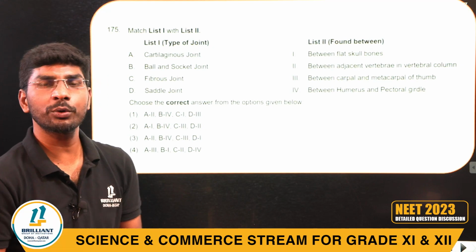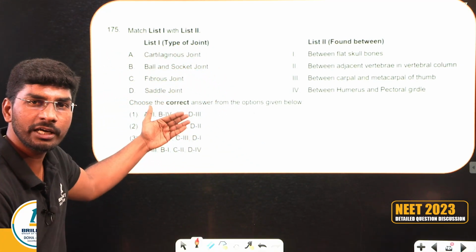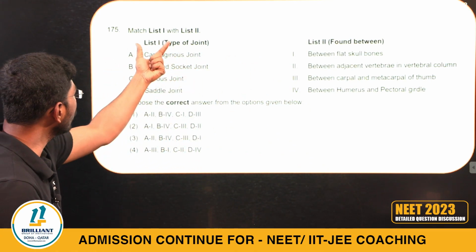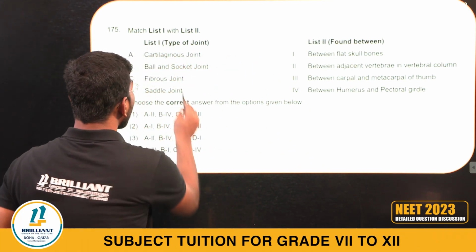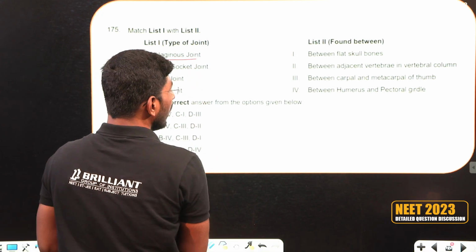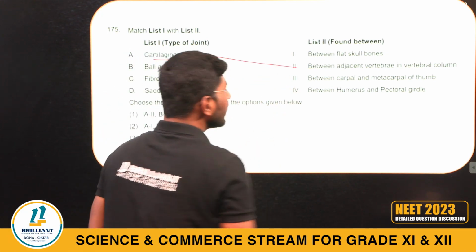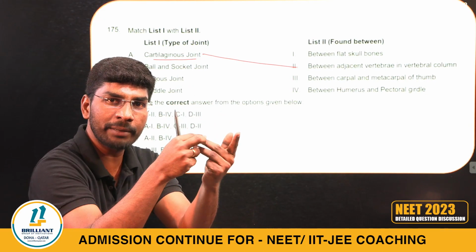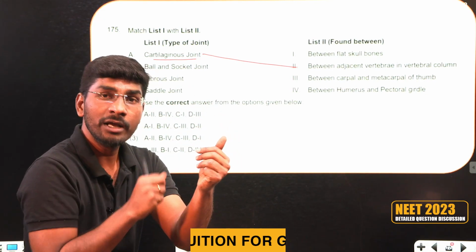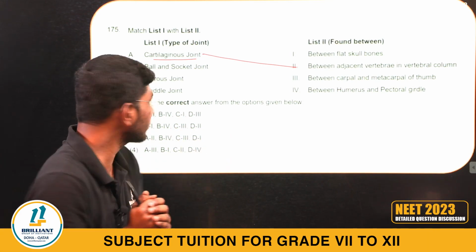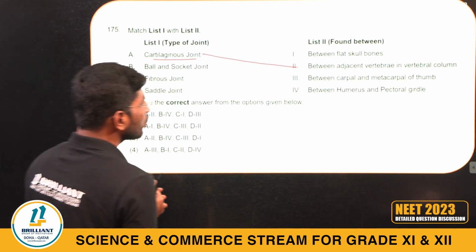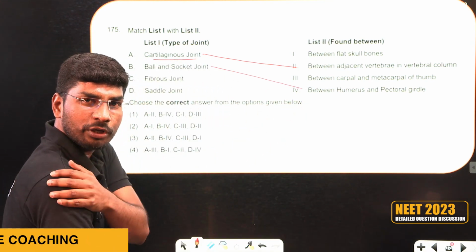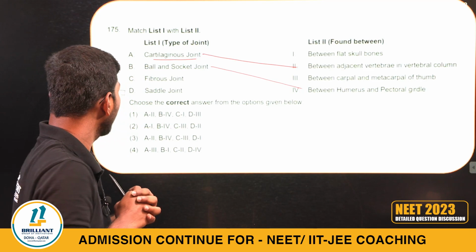Look at the 175 question. Different types of joints are given here from the locomotion chapter, and also locations. They are asking you to find the correct matching. Cartilaginous joint is between adjacent vertebrae. Three types of joints are there: cartilaginous, fibrous and synovial. Fibrous joints are immobile joints, I said. Ball and socket joint, shall I go with between humerus and pectoral girdle? Humerus and pectoral girdle is a ball and socket joint.